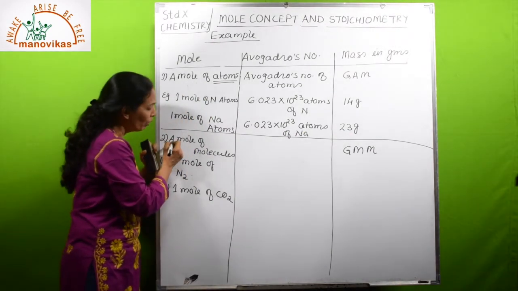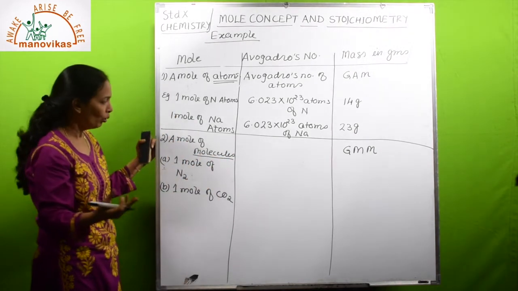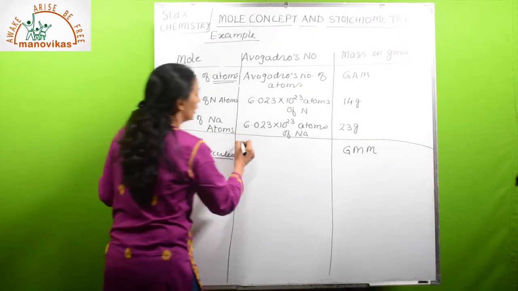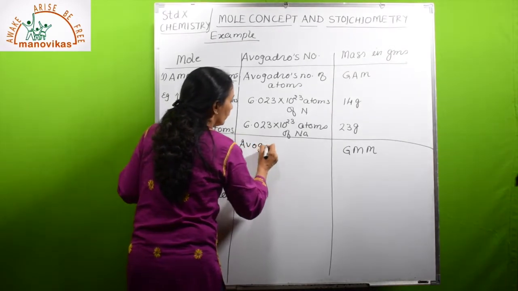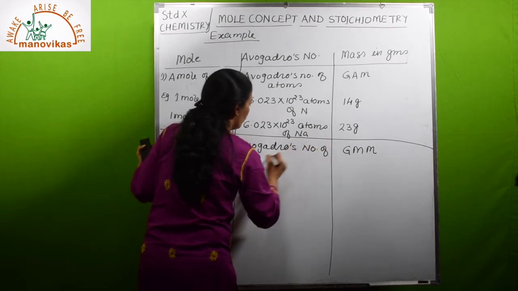We have done with atoms. Now we will see the mole of molecules, another kind of particles. A mole of molecules will also contain Avogadro's number of molecules.